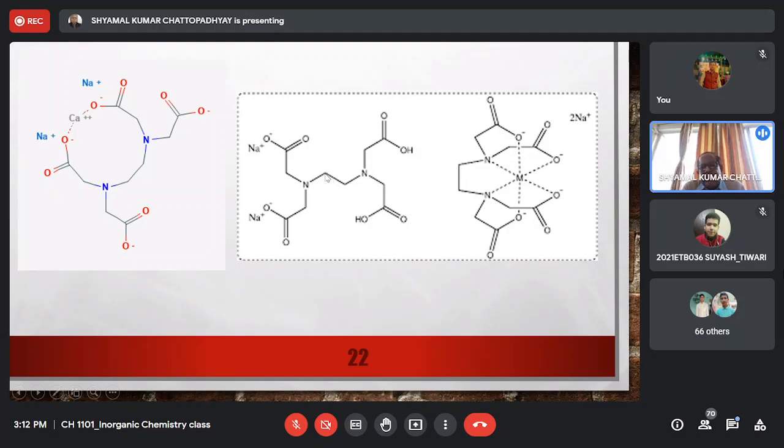You can see that CH2CH2 is ethylene, and then there are 2 nitrogen groups here. So this part, if there is nothing else, can be called ethylene diamine. If there is NH2 here and NH2 here, you can call it ethylene diamine. Now what has been done here is that the 2 hydrogens of each of these nitrogen atoms have been replaced by an acetic acid group. You see here the COOH CH2. This is the acetic acid group. So the hydrogen atoms of ethylene diamine are replaced by acetic acid groups.